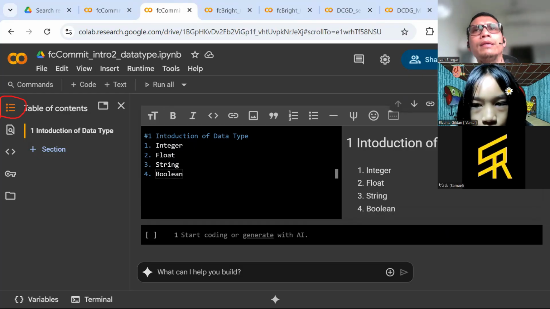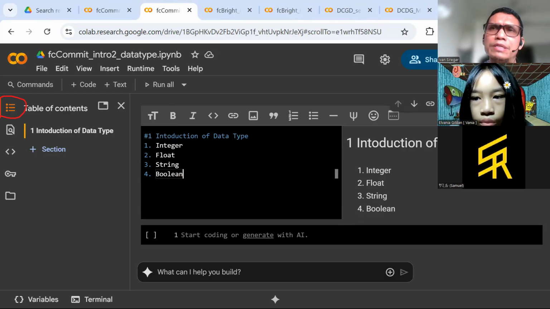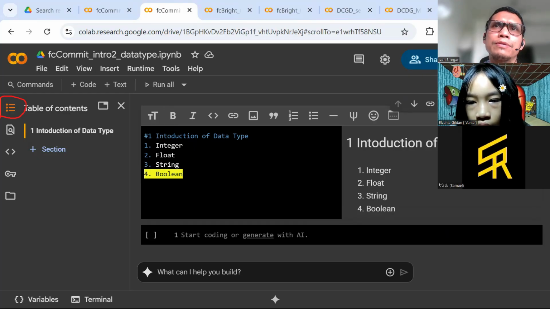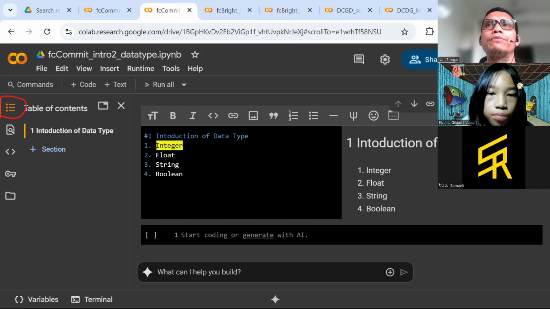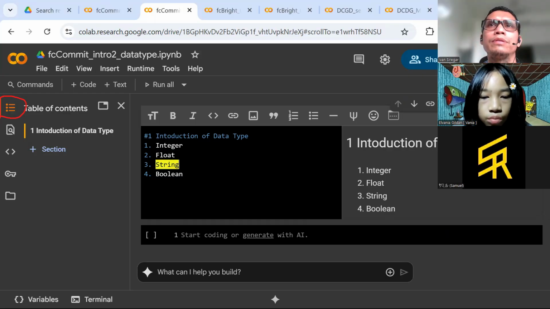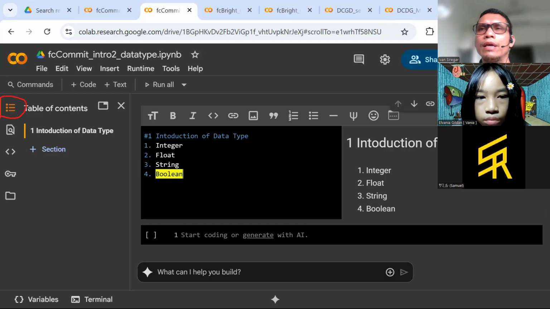And we're going to learn this. Perhaps we cannot finish all, especially the boolean part, because we need more time to discuss boolean. But at least starting from now, you understand that there are four types of data type: integer, float, string, and boolean.